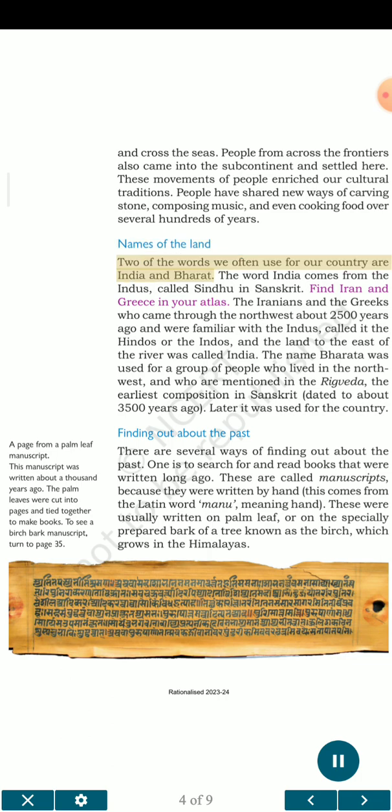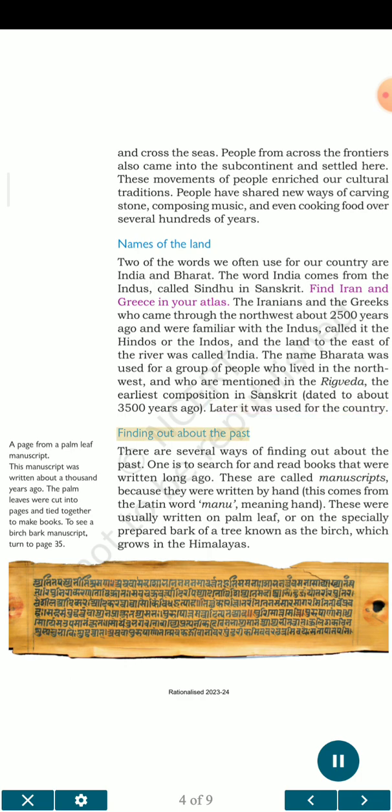Names of the land. Two of the words we often use for our country are India and Bharat. The word India comes from the Indus, called Sindhu in Sanskrit. Find Iran and Greece in your atlas. The Iranians and the Greeks who came through the northwest about 2,500 years ago and were familiar with the Indus, called it the Hindus or the Indos, and the land to the east of the river was called India. The name Bharat was used for a group of people who lived in the northwest, and who are mentioned in the Rig Veda, the earliest composition in Sanskrit dated to about 3,500 years ago. Later it was used for the country.